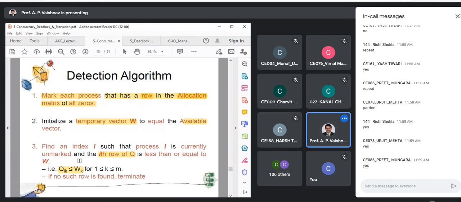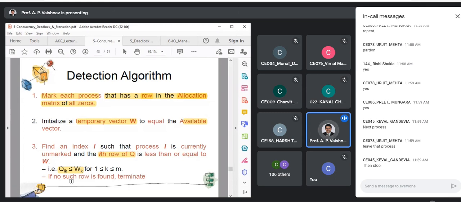Okay. Now, if no such row is found, that means if you cannot fulfill any of the requests with current available, what is the only possibility we may have? If you can't fulfill any of the process requests using current available, what does that mean?